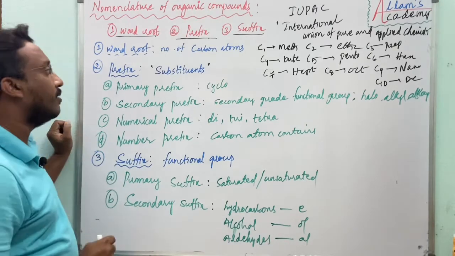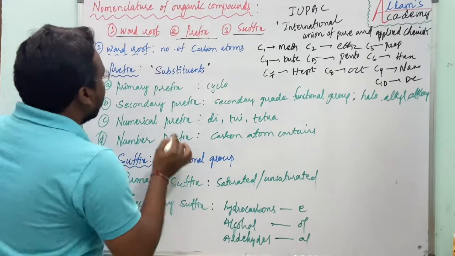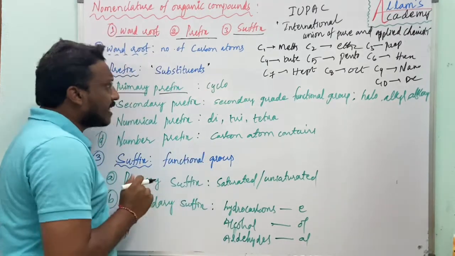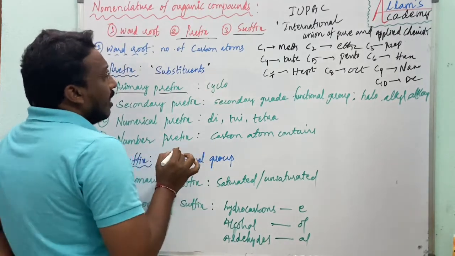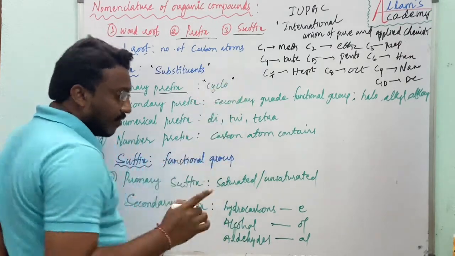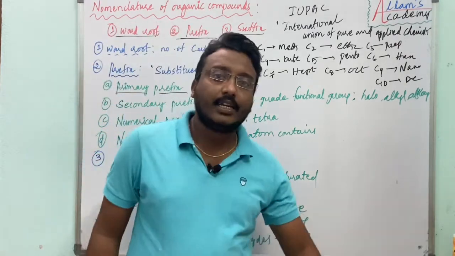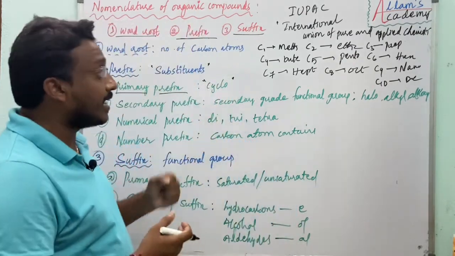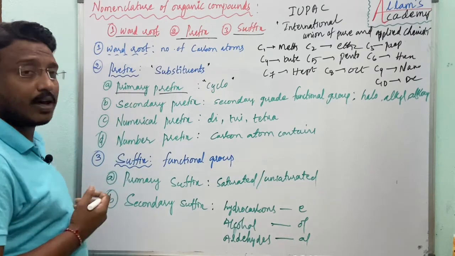Again, the prefix is classified into four types. The first one is the primary prefix. The primary prefix says about the type of compound, that means cyclic. We have discussed that straight chains and cyclic chains are present in hydrocarbons.